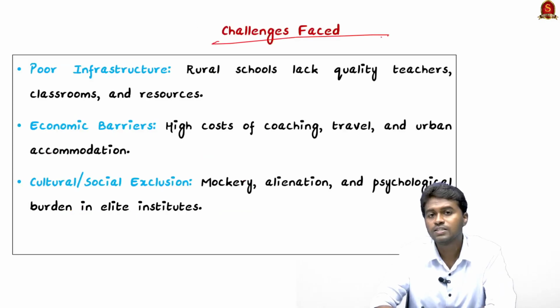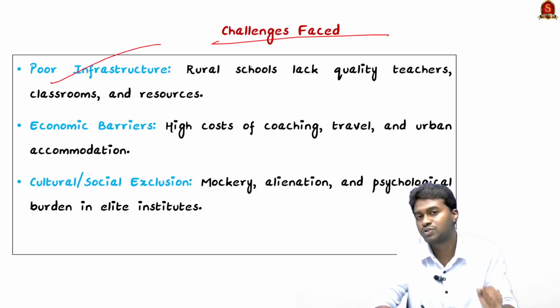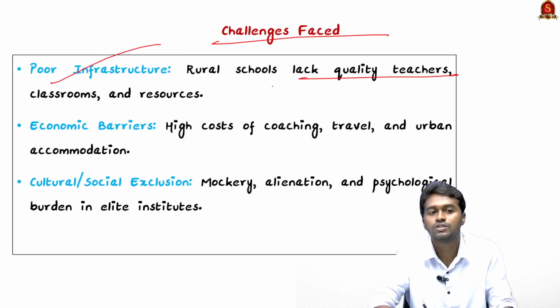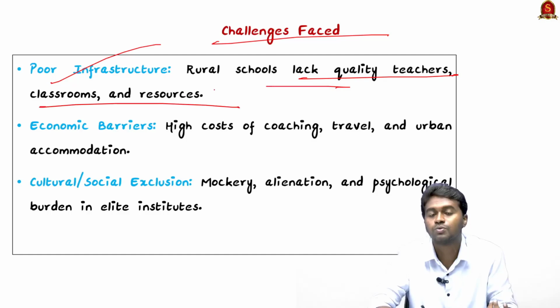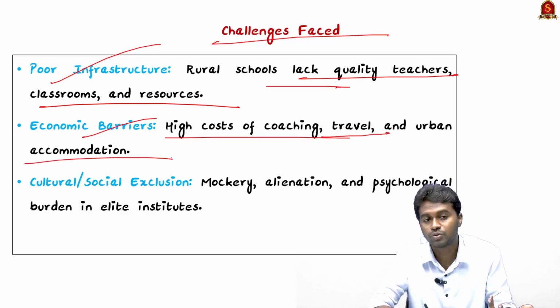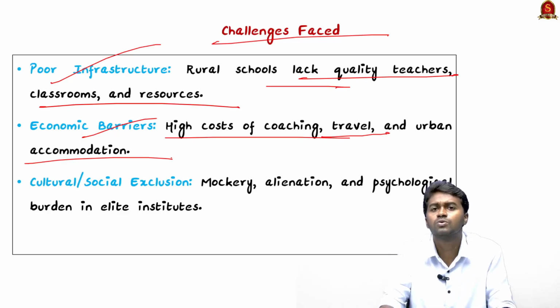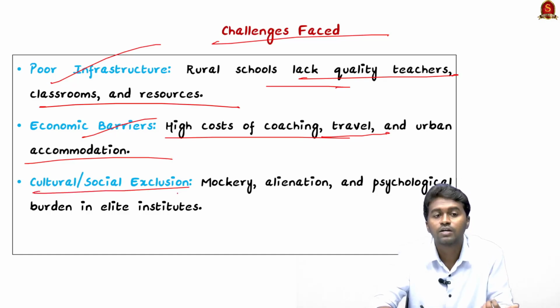Coming to the challenges faced by marginalized communities in education, first is poor infrastructure. That means a lack of quality teachers and schools, smart classrooms and resources, especially in the rural regions of the country. The next is economic barriers, which include the high cost of coaching, travel, and urban accommodation. This prevents children from rural areas from going to study in urban areas or in prestigious institutions.